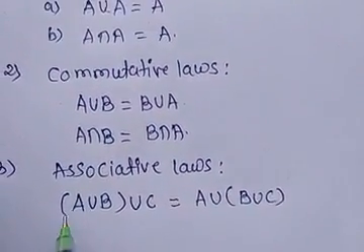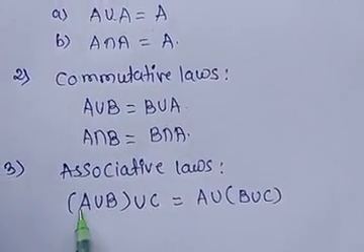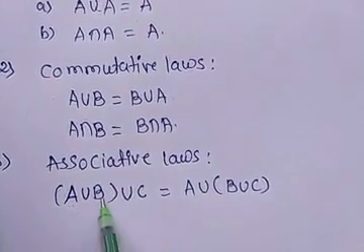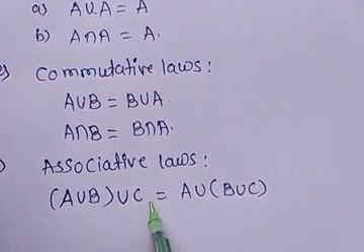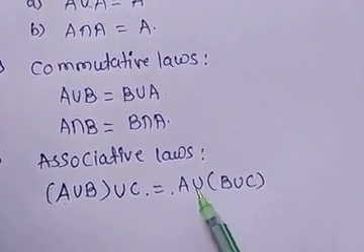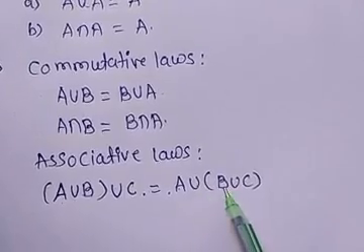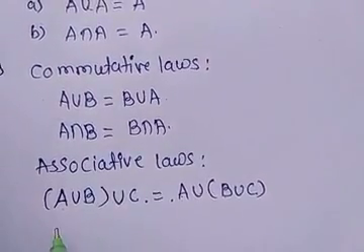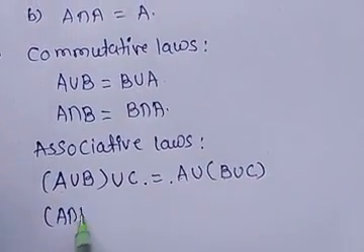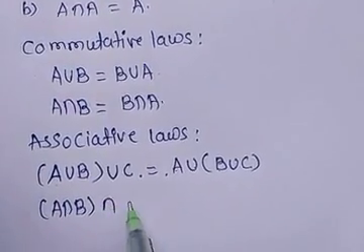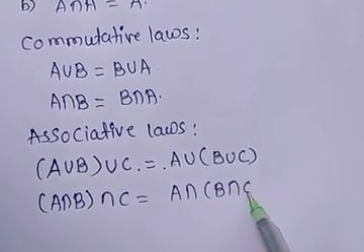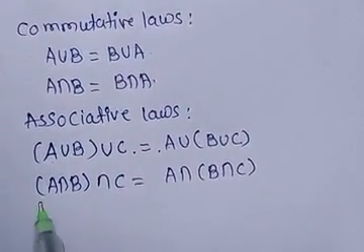It is about three sets, in which the bracket is on the first two sets, A union B, and taking union with C is equal to A union the second set, B union C. Okay. Next, similarly for intersection, (A intersection B) intersection C is equal to A intersection (B intersection C).